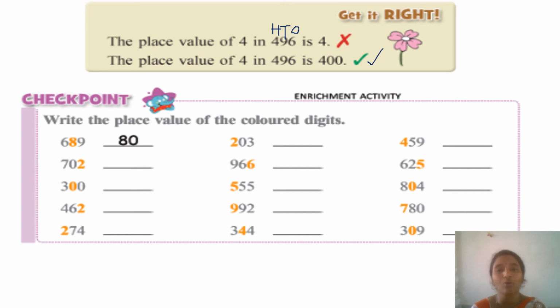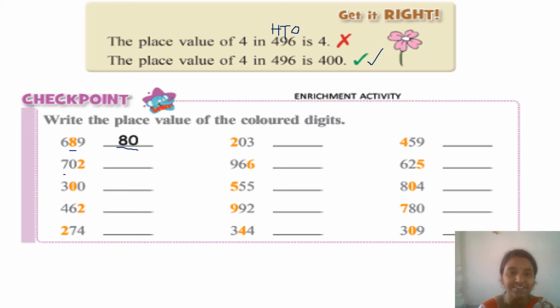Now coming to the checkpoint. Write the place value of the colored digit. You can see the colored digits, right? You should write the place values for those digits. Okay. 689. The 8 is colored, no? So the place value of 8 in this number is 80. It is written for you.